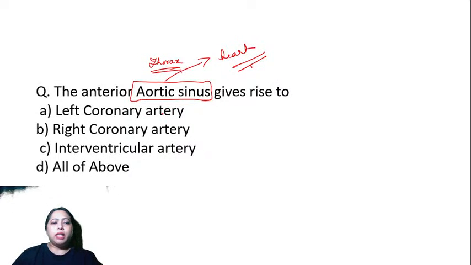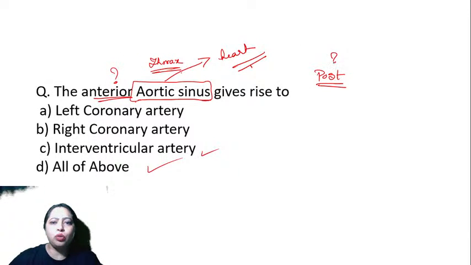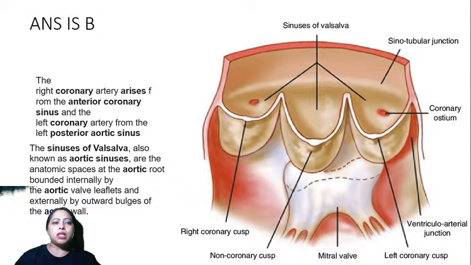So there is left coronary artery, right coronary artery as the options. There is interventricular artery and there is all of the above. Which one is formed with the anterior? So how many aortic sinuses are there? There is an anterior one and there is a posterior one. So the anterior one gives rise to what? The posterior one gives rise to what? Two things we have to think now. So this is the answer.